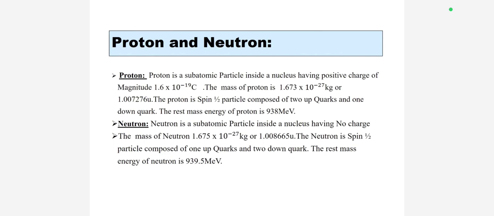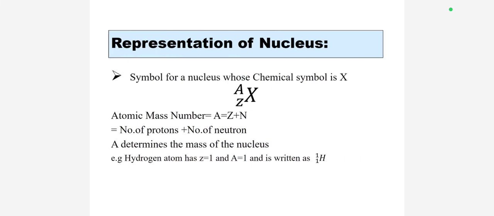The proton is two up quarks and one down quark, and the neutron is one up quark and two down quarks. The rest mass energy of a neutron is 939.5 MeV.